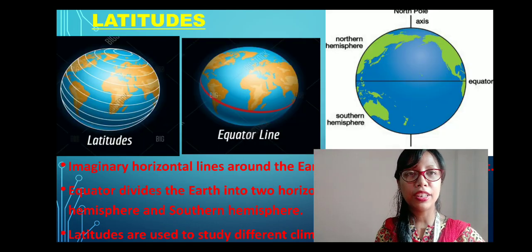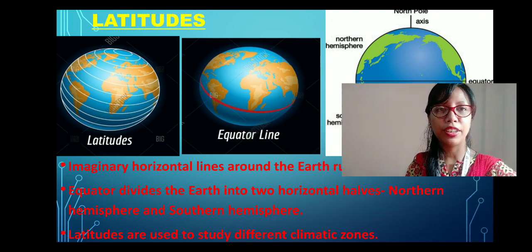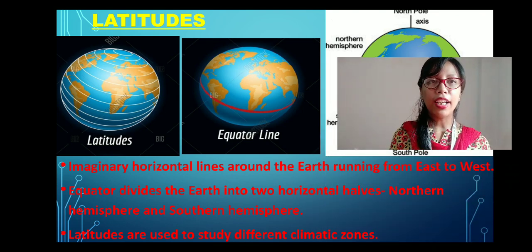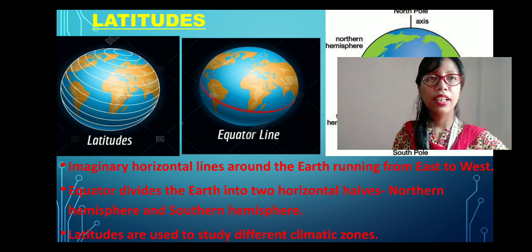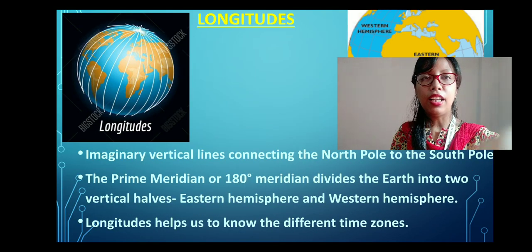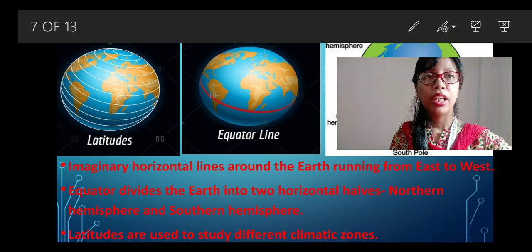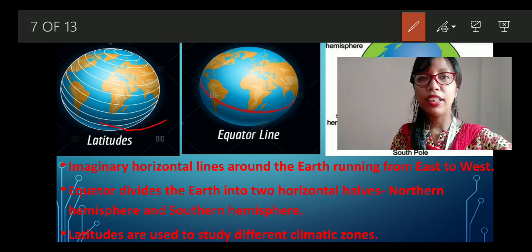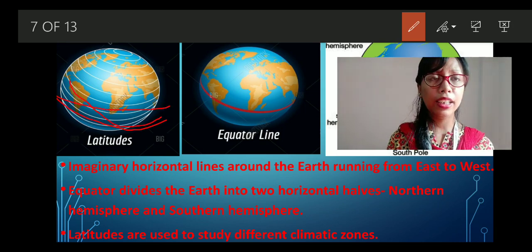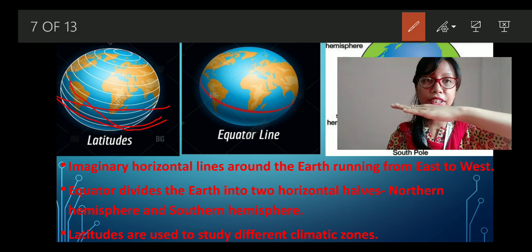Now let's move towards the next one, which is latitudes. So what are latitudes? These are imaginary horizontal lines around the earth that run from east to west. Clear? And these are horizontal lines.